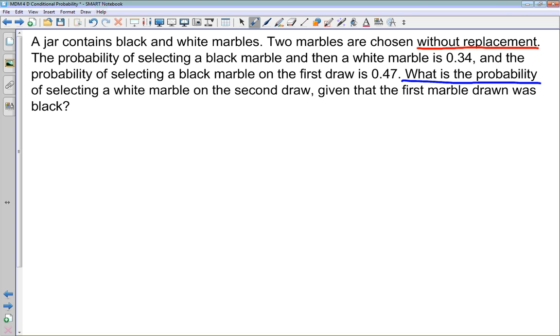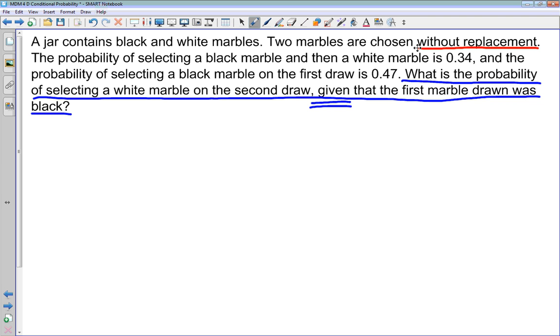Here's where they're actually asking us the question. What is the probability of selecting a white marble on the second draw, given that the first marble is black? When you see this word given, that should tell you right away that this is a conditional probability. The probability of something given something else is one of the ways of telling you that the probability you're talking about is a conditional one. So let's define our 2 events here.